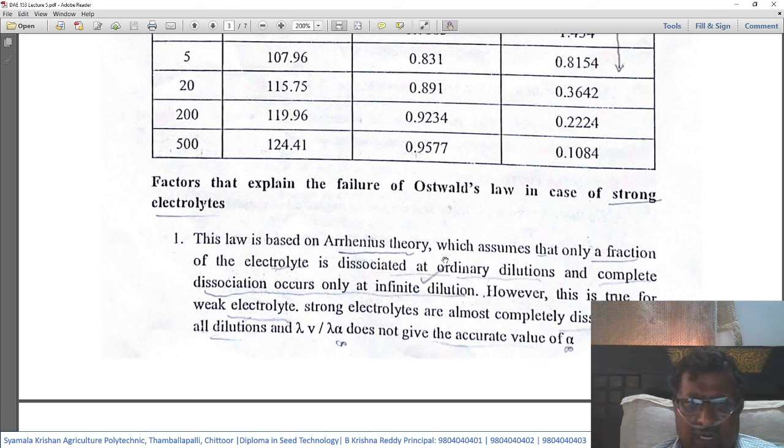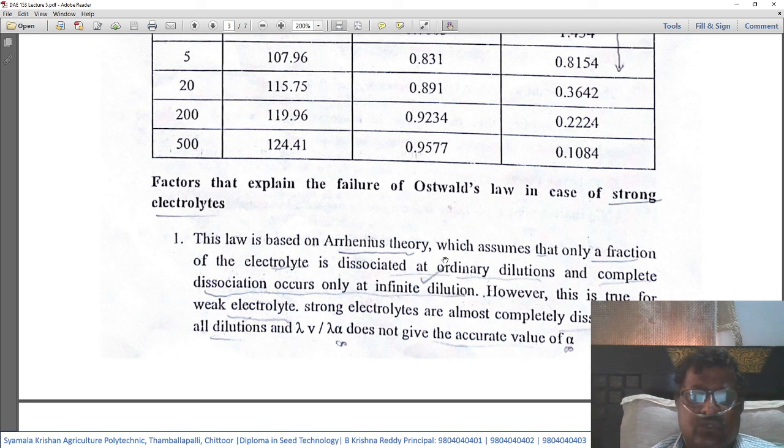Out of the entire electrolyte, only a very small fraction gets dissociated, and complete dissociation requires infinite dilution.